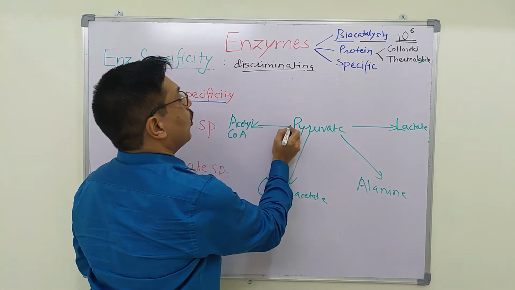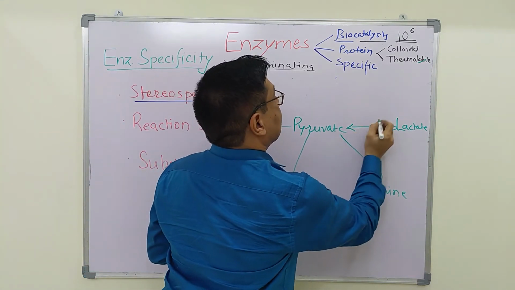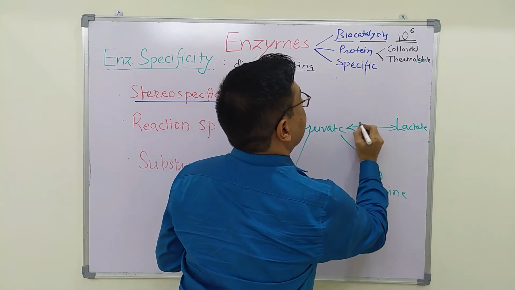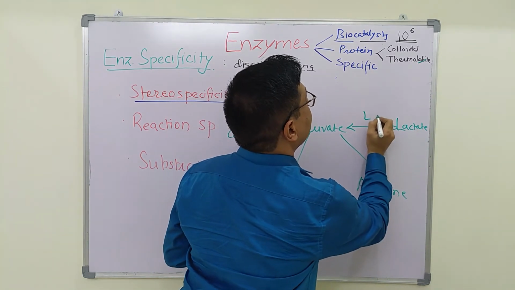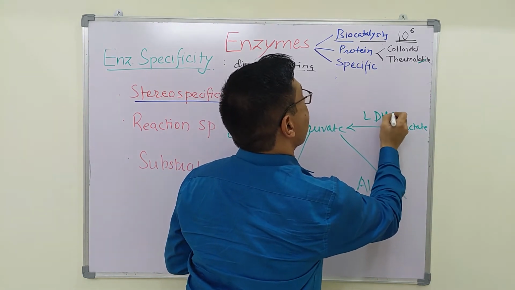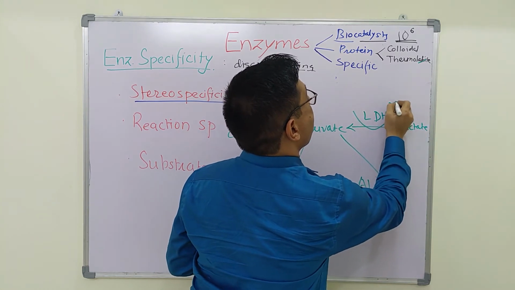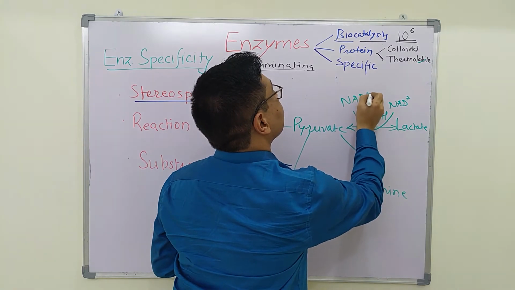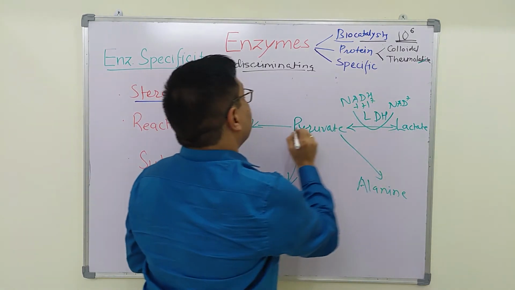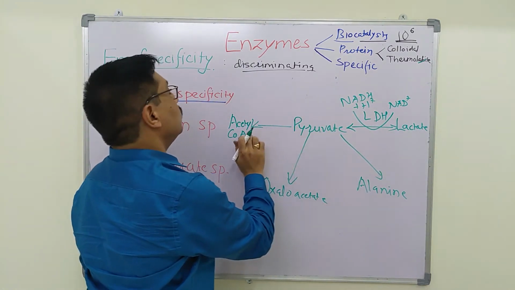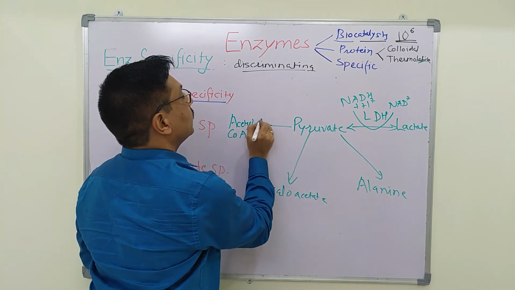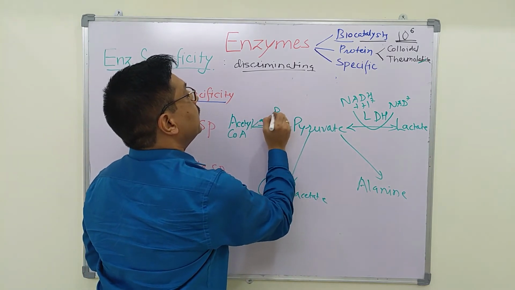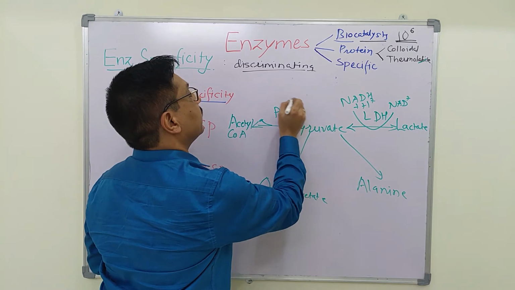So different enzymes are required for these different reactions. For conversion of lactate to pyruvate or pyruvate to lactate, lactate dehydrogenase is required. For conversion of pyruvate to acetyl-CoA, it is the pyruvate dehydrogenase complex.